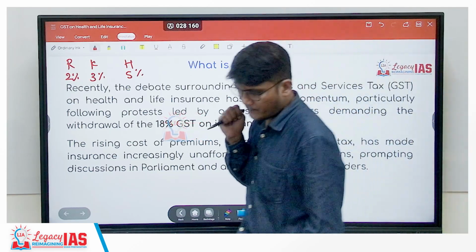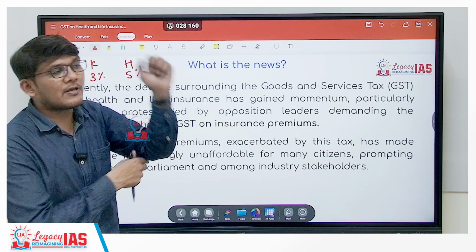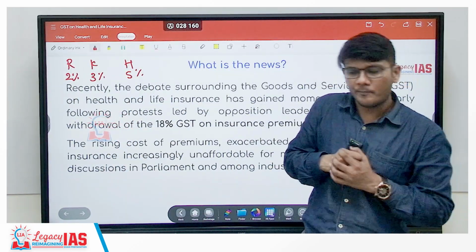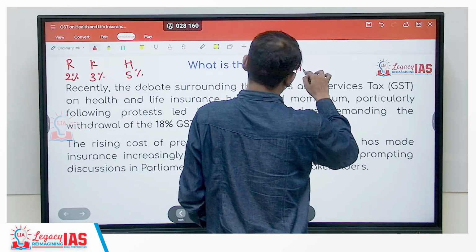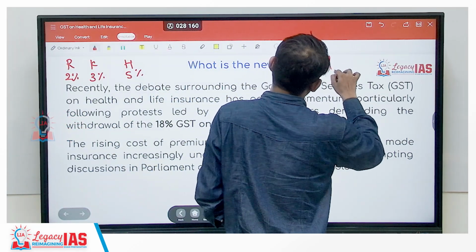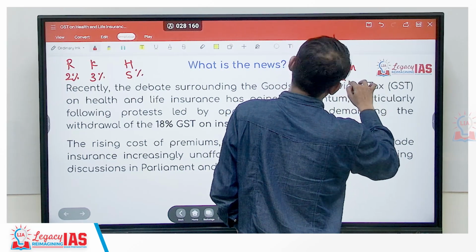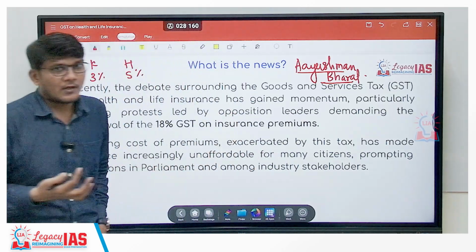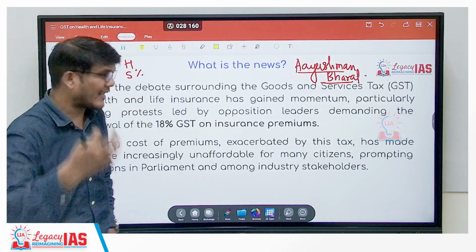Through government schemes you can take the benefit, but many people also go for private insurance. In fact, there is also Ayushman Bharat, which is a very good scheme. In short, it's health insurance up to 5 lakhs every year. But in addition to that, many people also go with private life insurance and private health insurance.